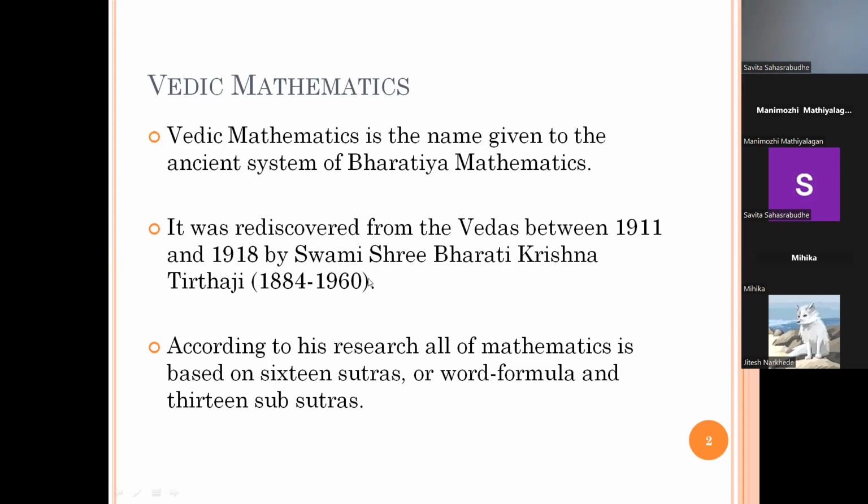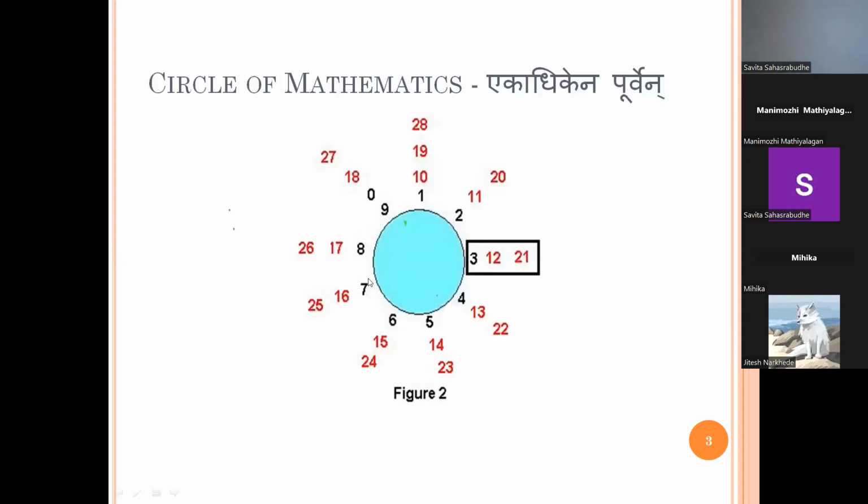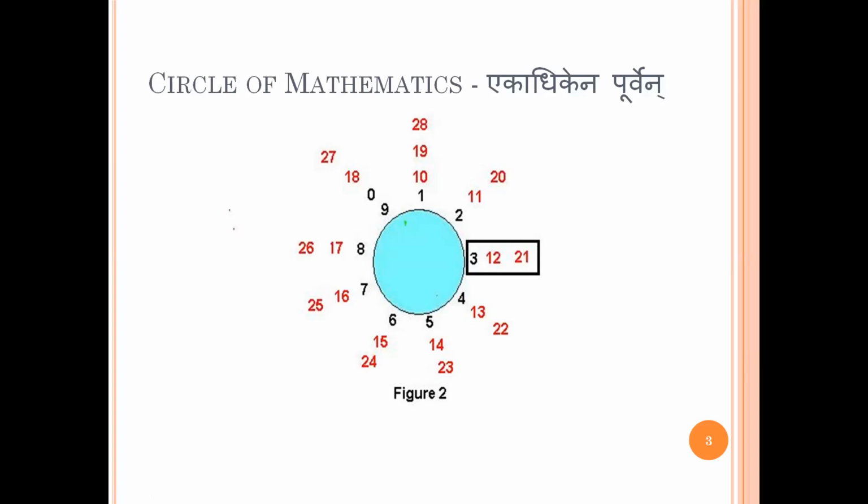So when I start talking about the numbering system, as I told last time, the main contribution of Bharatiya mathematics is that we gave the gift of zero to the rest of the world, and zero is very valuable in all mathematical calculations.